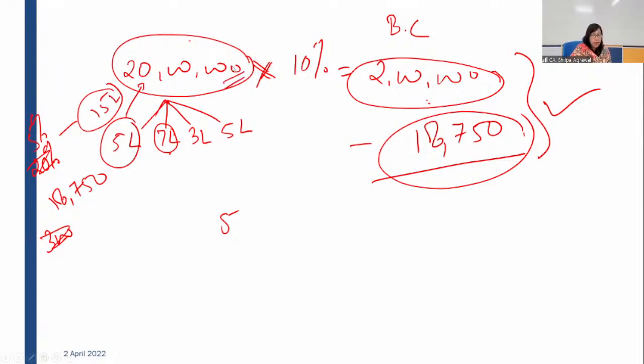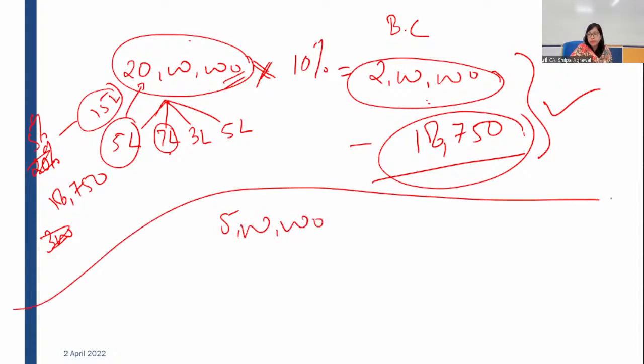If we had calculated interest on only 5 lakh rupees, say 5 lakh at 10%, and you said we have utilized only 5 lakh rupees, so just capitalize the interest on those 5 lakh rupees only, which comes to 5 lakh. That is wrong. In case of specific borrowing, you have to check what is the total borrowing.